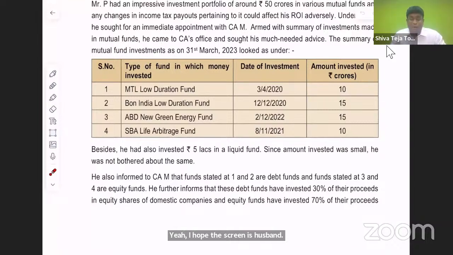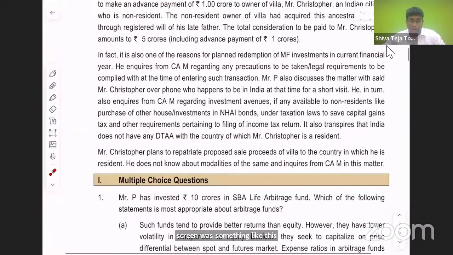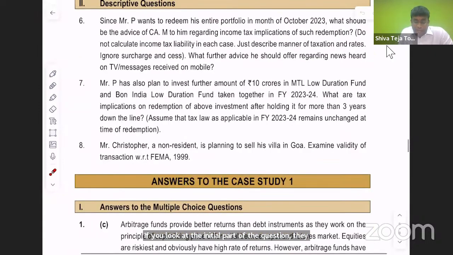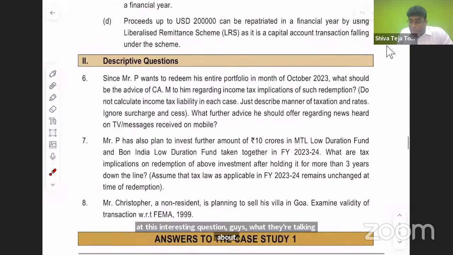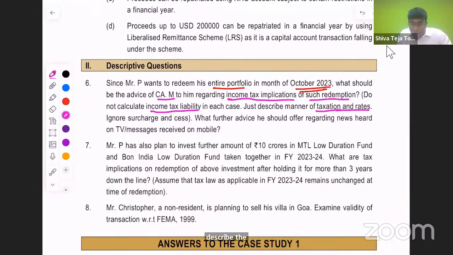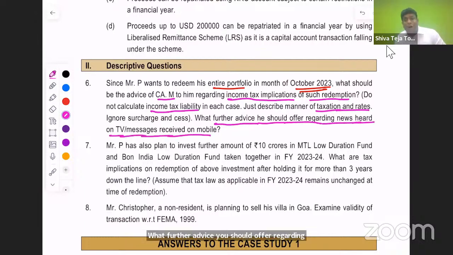Yeah, the fundamental reason why I wanted to share the screen was something like this. If you look at the initial part of the question, they were talking completely about the funds. Now look at this interesting question, guys. Since P wants to redeem his entire portfolio in October 2023, you have to understand that he's intending to redeem everything in October 2023. What should be the advice of CAM to him regarding income tax implication of such redemption? Do not calculate tax liability. Please note that they didn't want you to calculate tax liability. Just describe the manner of taxation and the rates, ignoring surcharge and cess. What further advice should he offer regarding the news heard on TV or messages received on mobile?